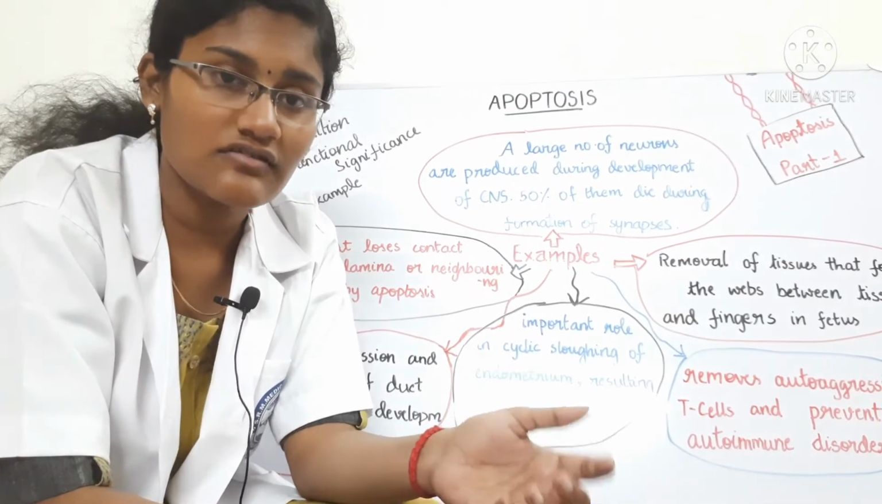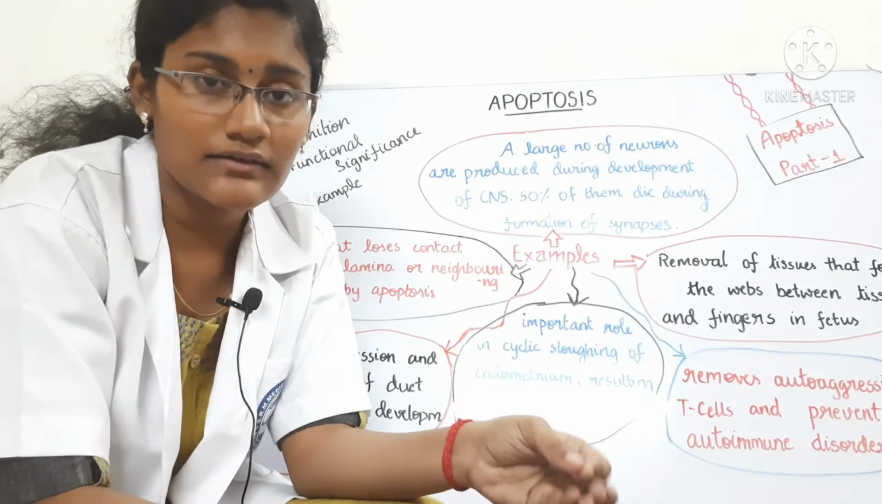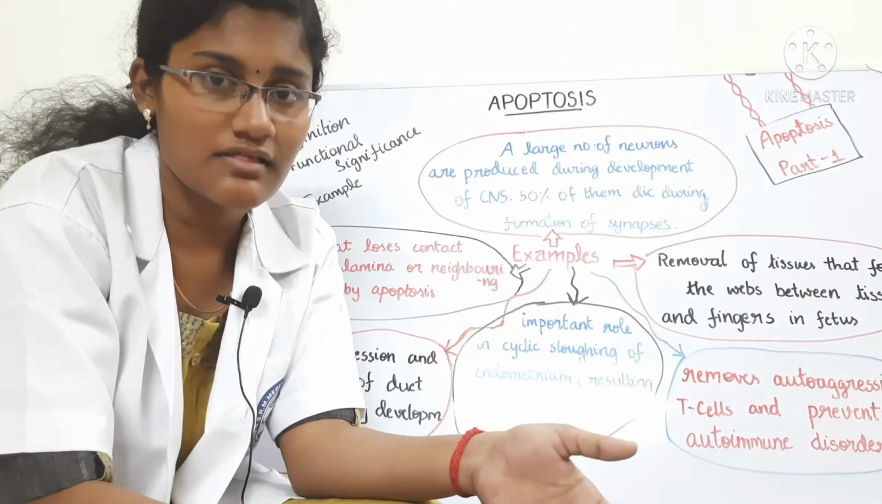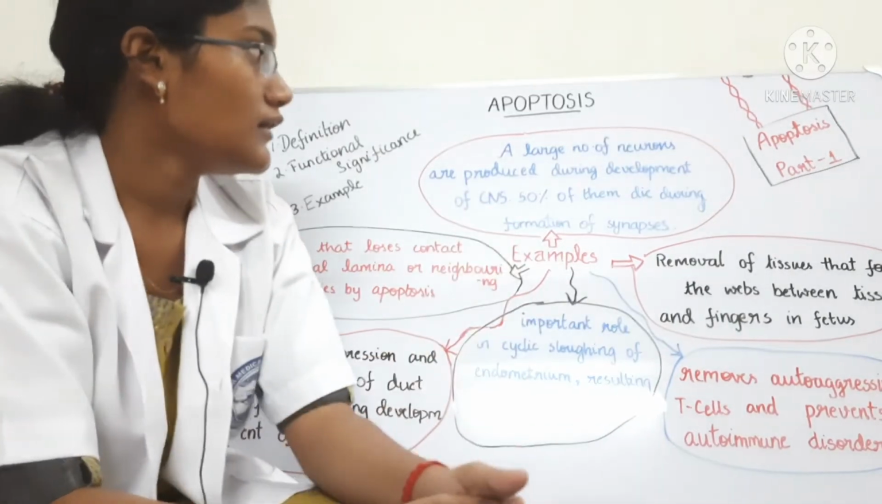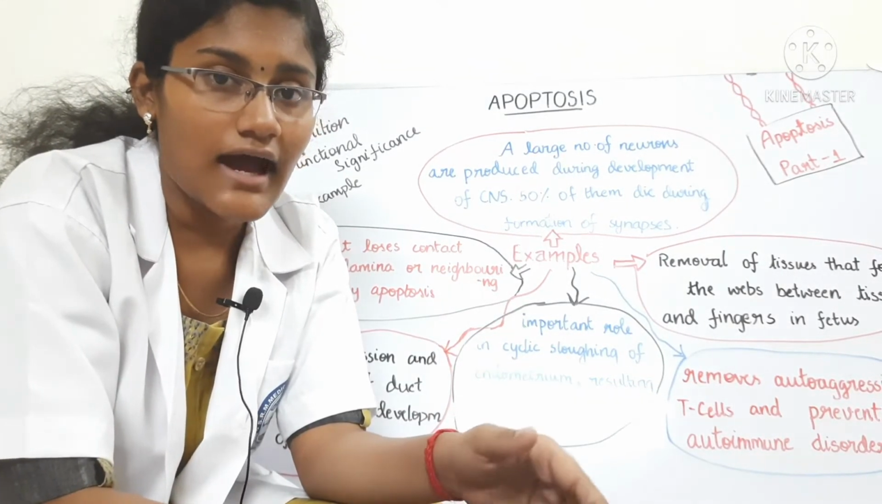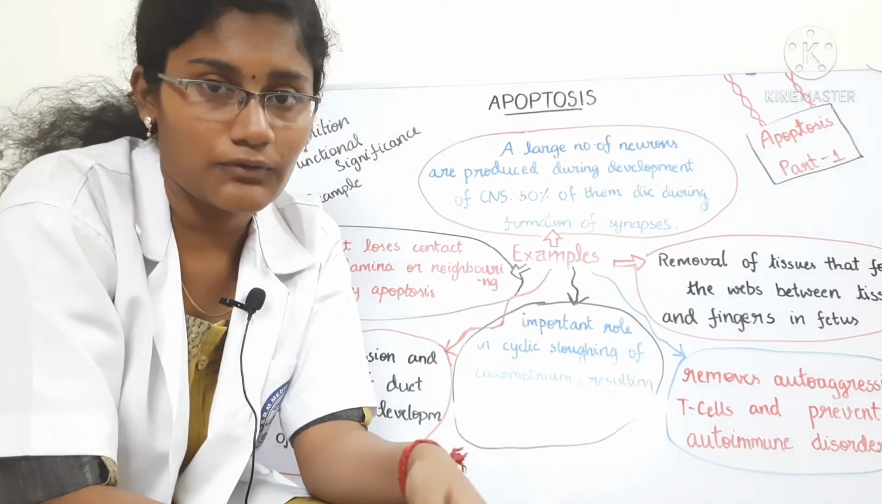Synapses are the junctions between two neurons, and neurotransmitters pass through the synapses from one neuron to another neuron, and that's how the impulse is conducted. So 50% of the neurons that are produced during the development of the CNS die during the formation of synapses due to apoptosis.